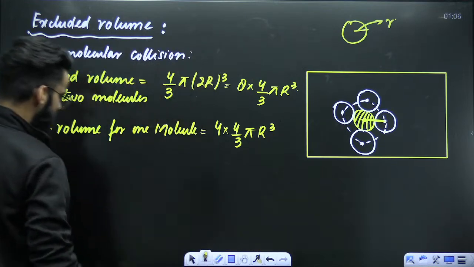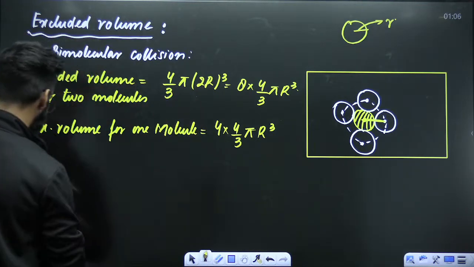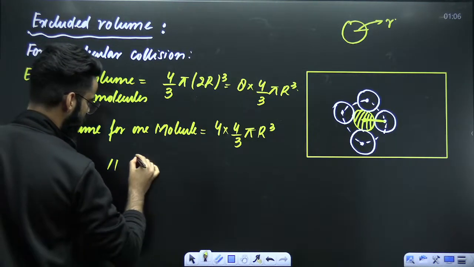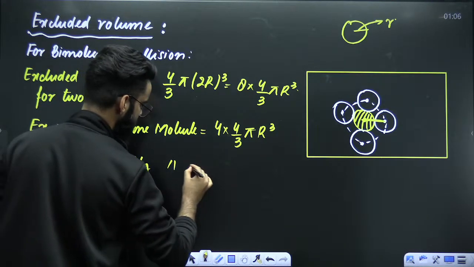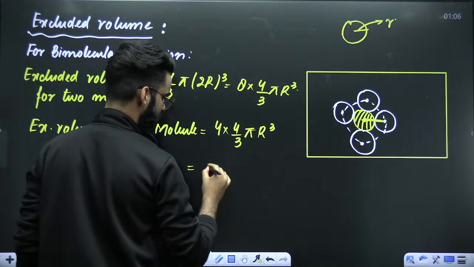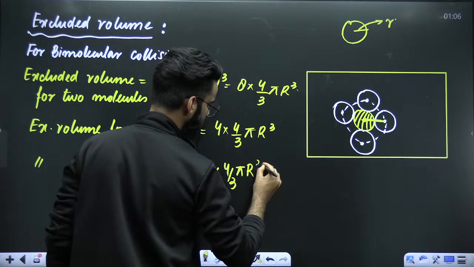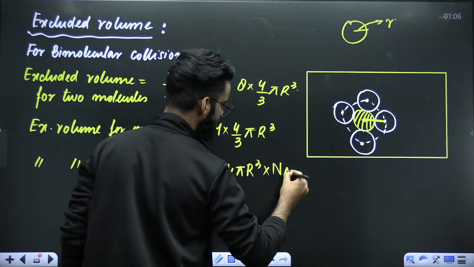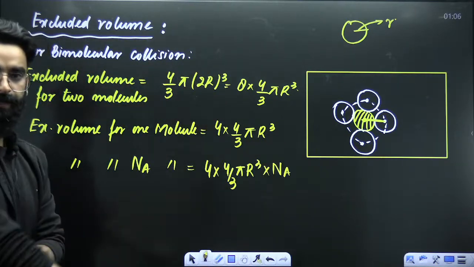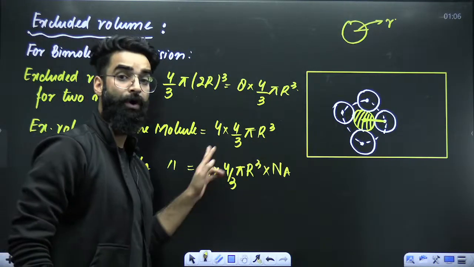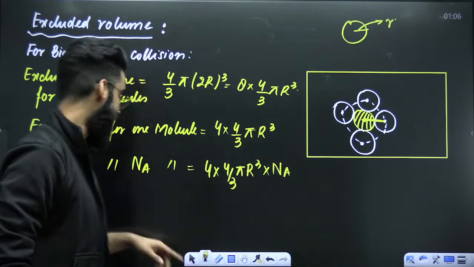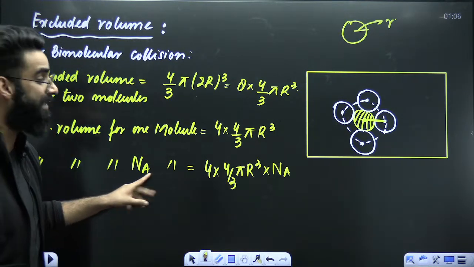Perfect. Excluded volume for one molecule is this much. What about excluded volume for Na molecules? It comes out to be 4 multiplied by 4 by 3 pi r cube multiplied by Na, if there are Na molecules in the container.